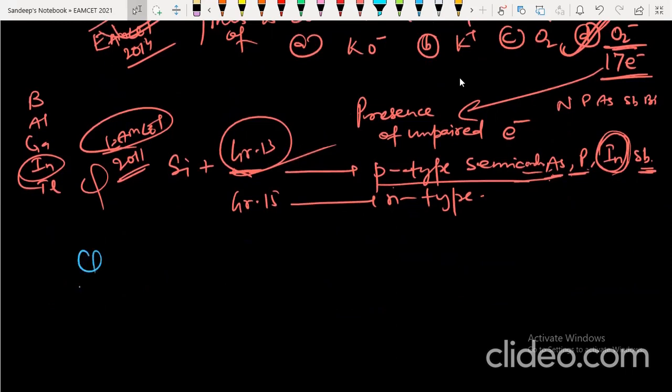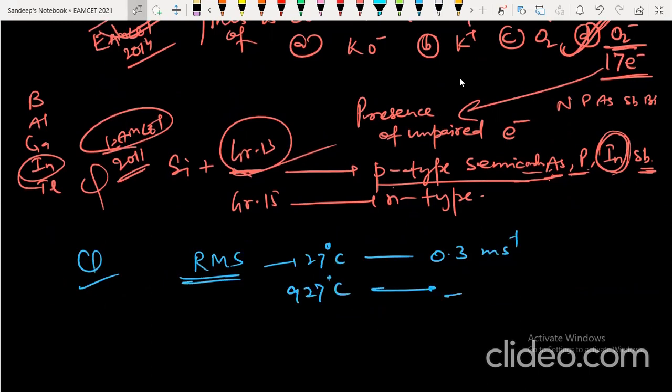They have asked one question on RMS velocity. The RMS speed at 27 degrees Celsius is 0.3 meter per second. So what will it be at 927 degrees Celsius? You can easily do it. 27 degrees is 300 Kelvin and 927 degrees is 1200 Kelvin.